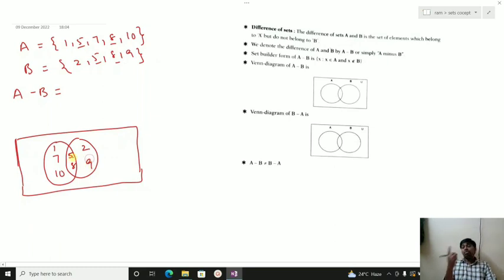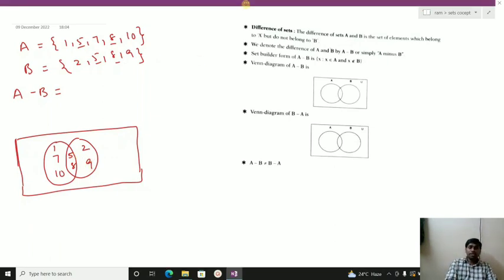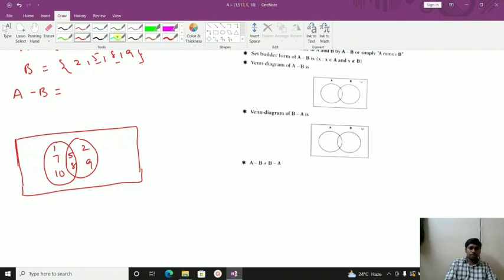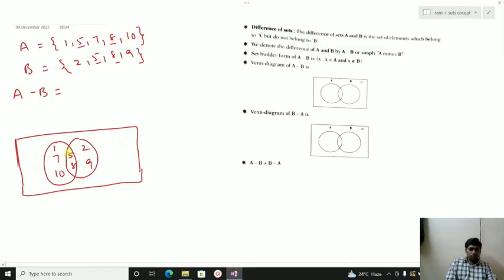When you want to remove B, this is A and this is B, and this is the universal set. B totally you have to remove, up to where it extends. What is left of A, we have to shade. That is the answer. This B we have to remove totally from A.